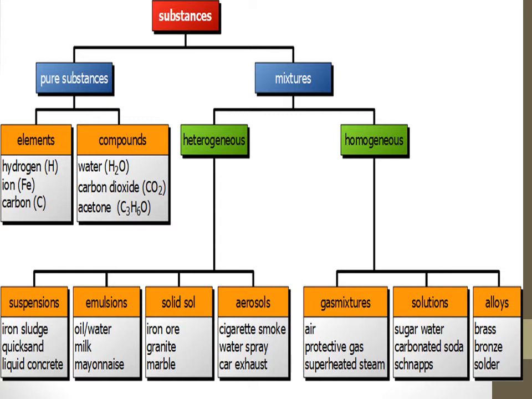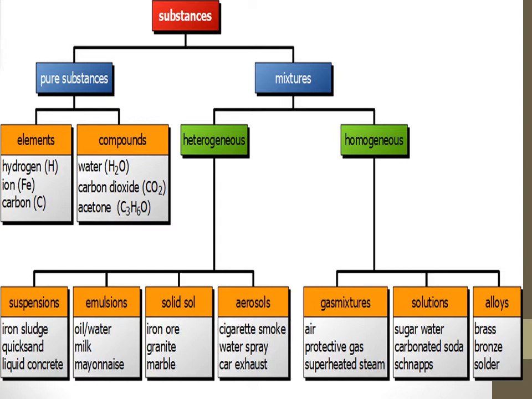Solution: sugar in water, carbonated soda, soda water, etc. And then alloys. Alloys are homogeneous mixtures of metals, for example copper and tin mixed. The uniform composition of copper atoms and tin atoms will be present in alloys. So alloys are homogeneous mixtures of more than two metals.